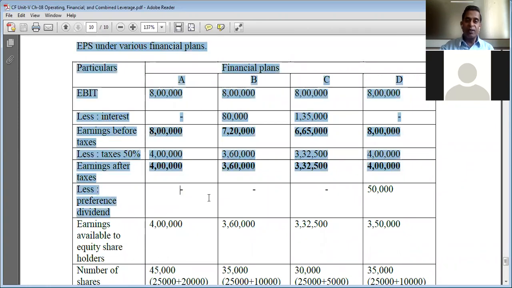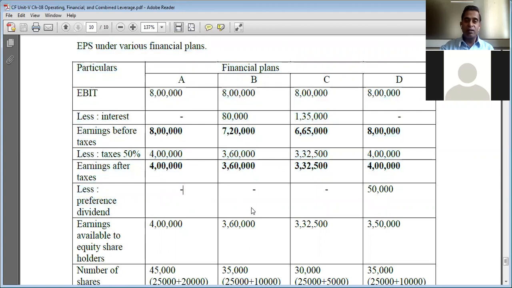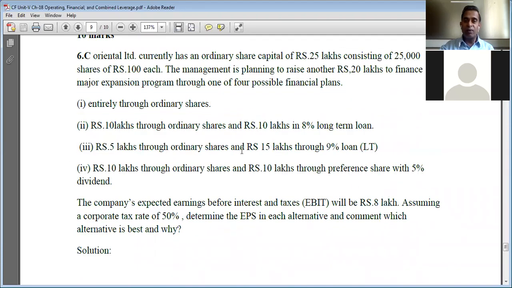Preference capital is not present under the first three financial plans, so it is nil here. Under financial plan four, if you can recall, 10 lakh rupees will be raised through equity shares and 10 lakh rupees through 5% preference capital.